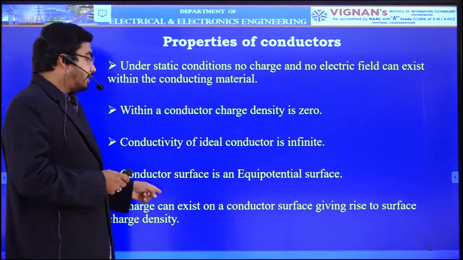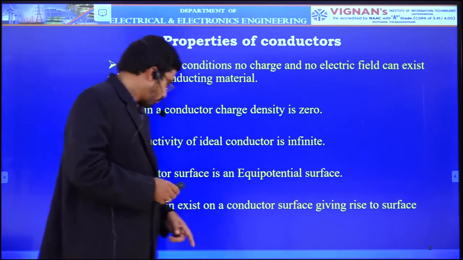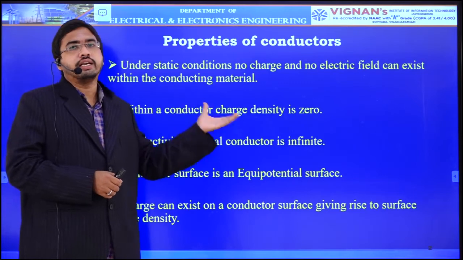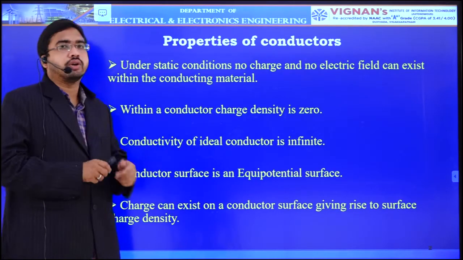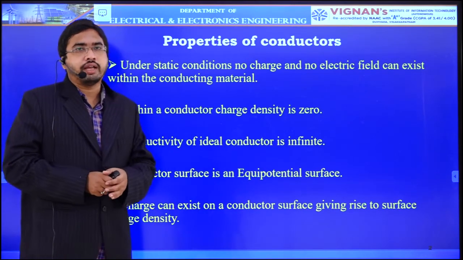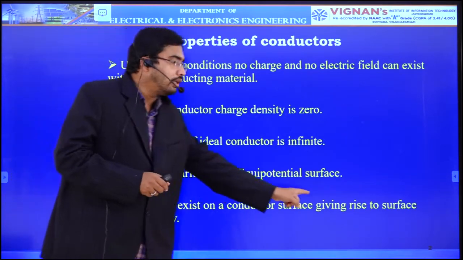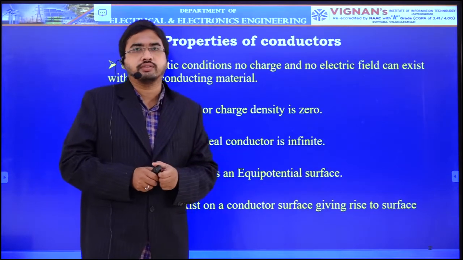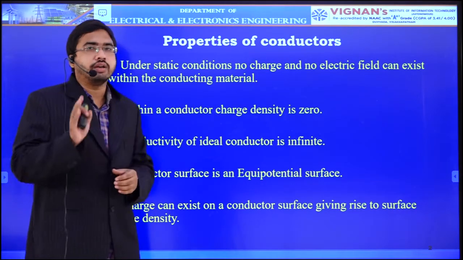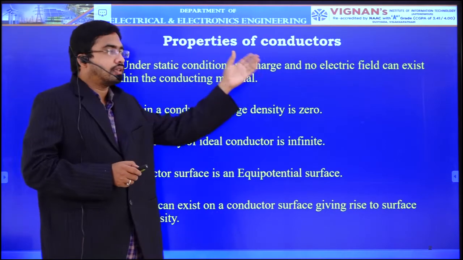Okay. Next, charge can exist only on the conductor surface, giving rise to surface charge density. As we are saying that there is no charge inside the conductor, we are assuming that the total charge is concentrated only on the surface of the conductor. And hence, here we will not talk about volume charge density, but we will talk only about surface charge density rho s, because here our assumption is that the total charge is concentrated only on the surface of the conductor. So up to this unit, the properties of the conductors are like this.